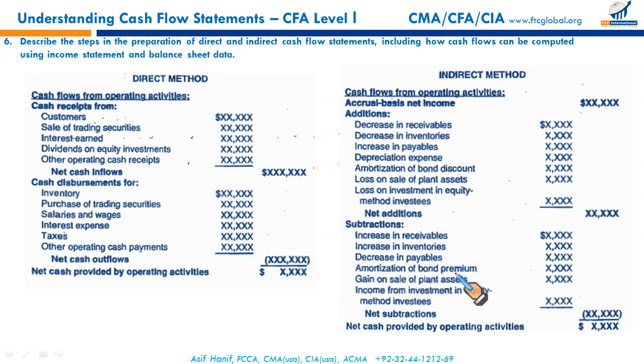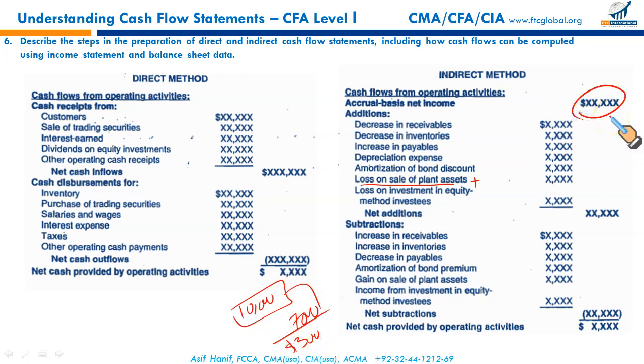Then loss on sale of plant asset. When you sell an asset, let's say an asset had a net book value in your books of $10,000, and we sold it for $7,000. This $3,000 loss on disposal is charged against your income, right? This charge against your income did not result in any outflow. This $3,000 loss is a non-cash loss.